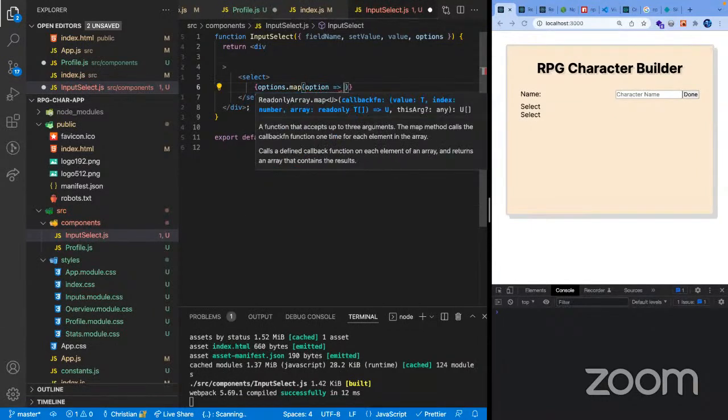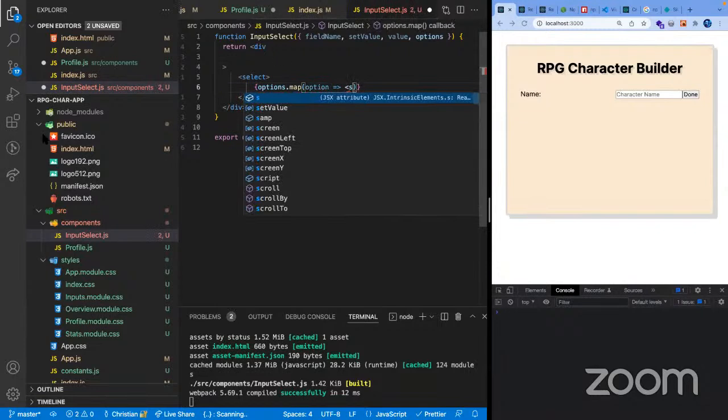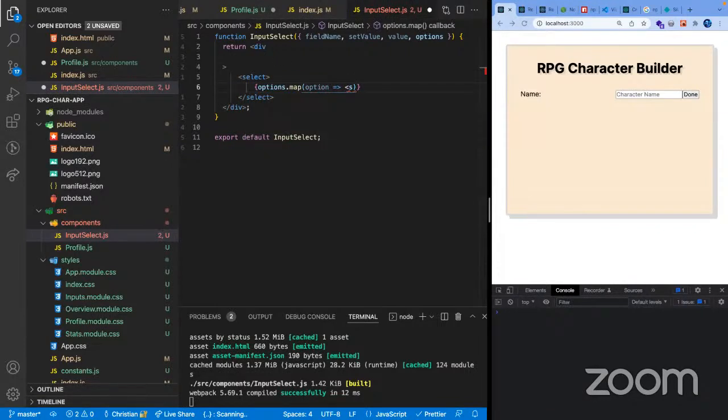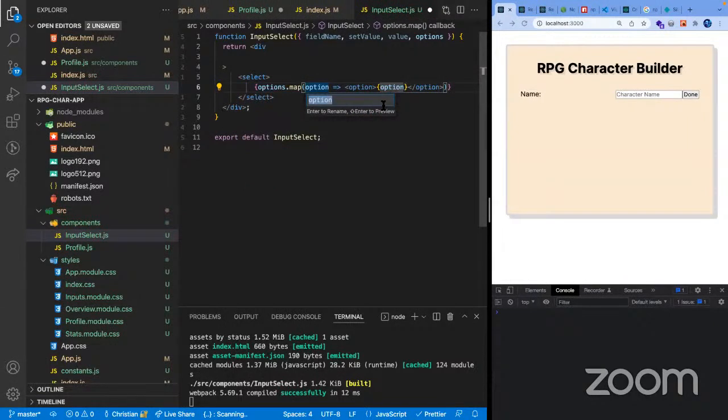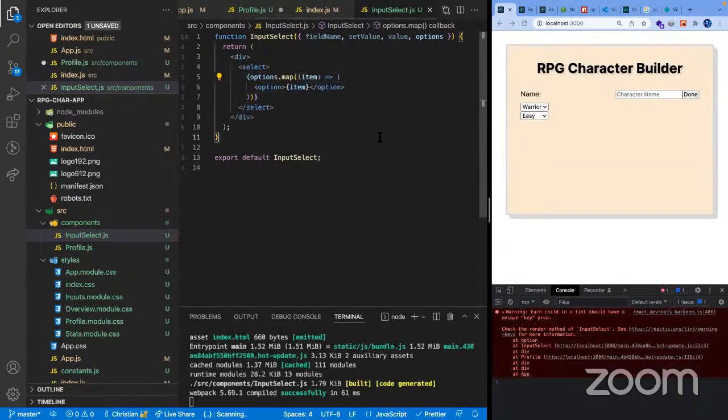So we have an option, and then it's gonna be the item itself. I'm just gonna rename this to item. So we have here our warrior for the drop down, and then the difficulty.